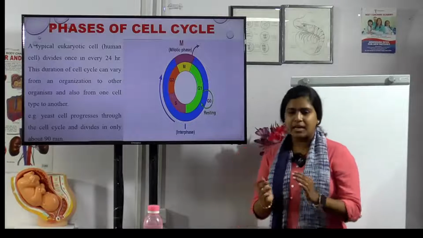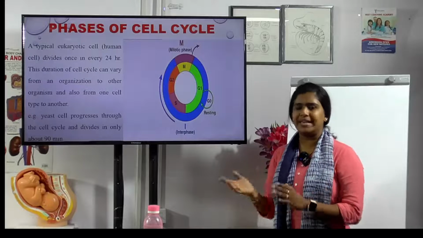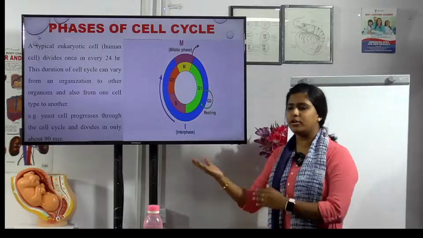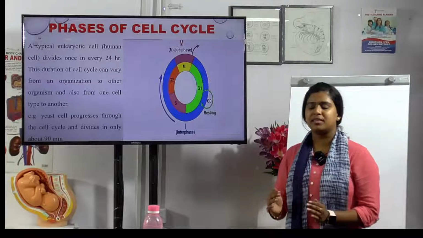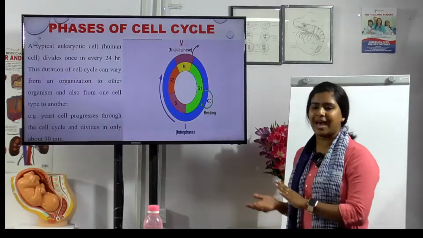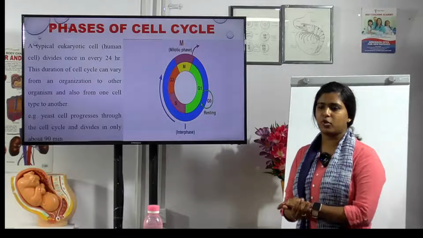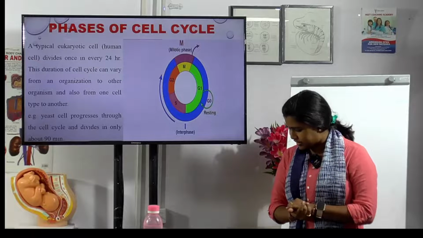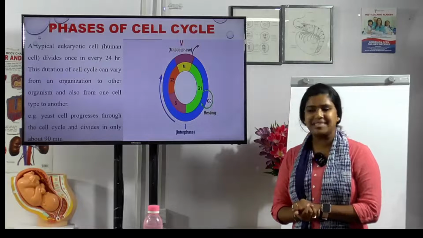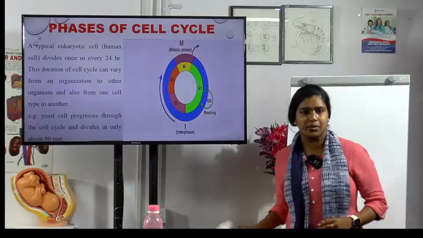Okay, some cells in animals or adults don't get involved in division. So they will not go to the next phase. So those cells either die or get damaged. And that phase is called the G0 phase, nothing but the resting phase. It has another name, that is the quiescent stage. Okay, G0 is called the quiescent stage.